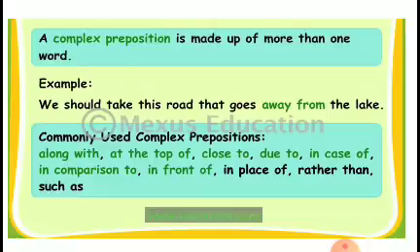Now, complex prepositions. A complex preposition is made up of more than one word. We should take this road that goes away from the lake. Away from the lake. Commonly used complex prepositions are along with, at the top of, close to, due to, in case of, in comparison to, in front of, in place of, rather than, such as, and so on.